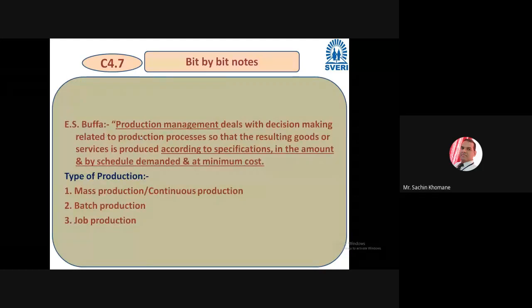Next, according to Bupa, he explained production management in detail. We have seen the concept of production and operation, but we are interested in the production department and production management. According to Bupa, production management deals with decision making related to the production process, so that the resulting goods or services are produced according to the specification, in the amount, by scheduled demand, and at the minimum cost. That is production management.